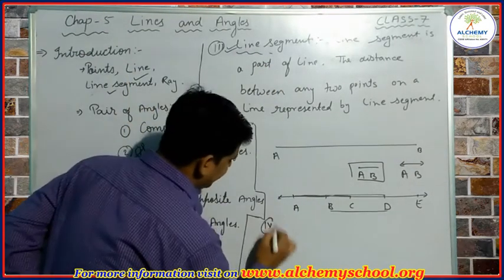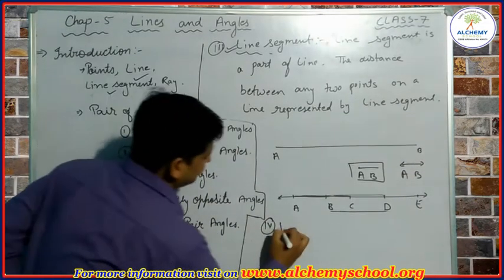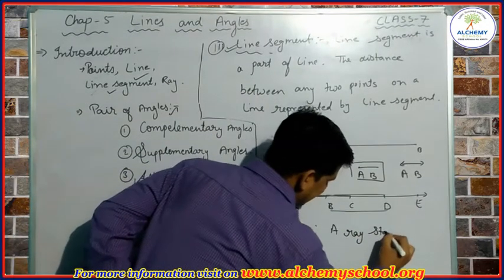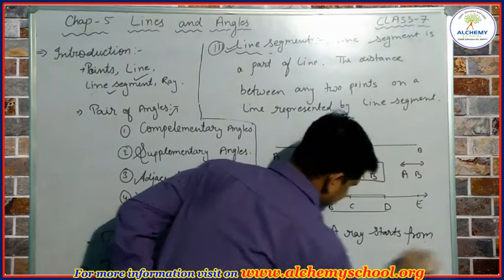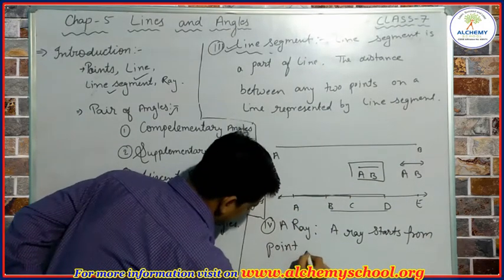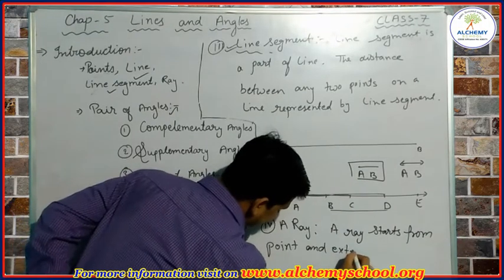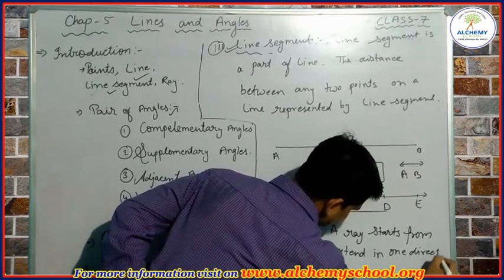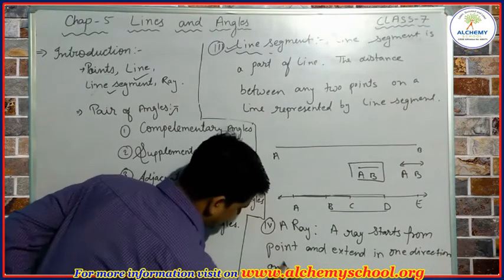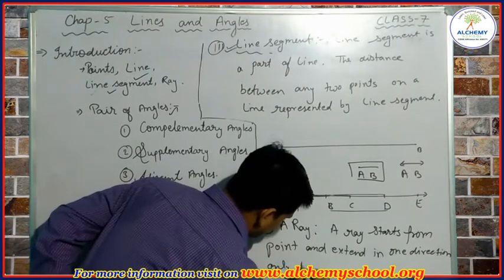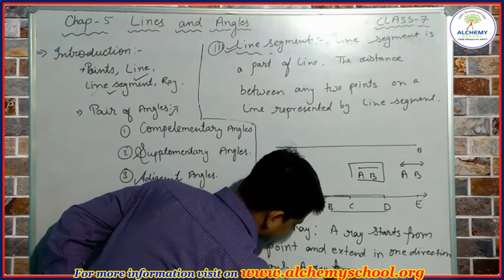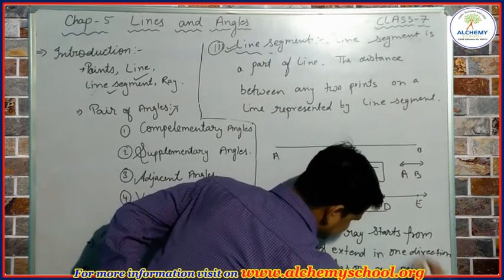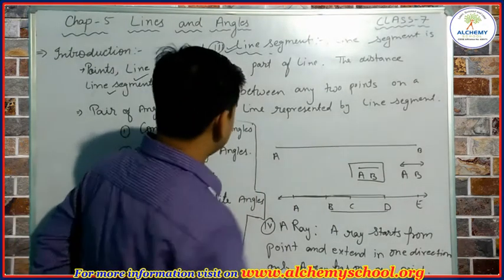Now the next thing we are going to discuss is a ray. A ray starts from a point and extends in one direction only. It means a ray has one end point. Let's understand a ray by taking an example.